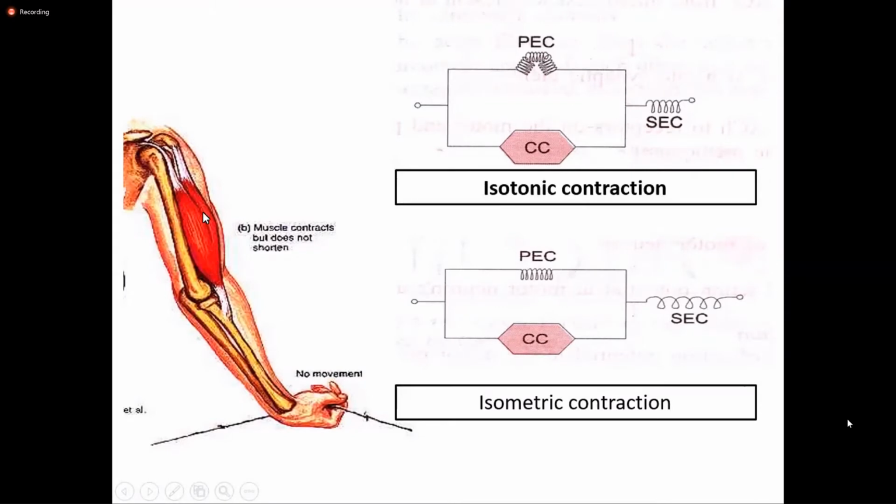Each muscle is composed of a group of muscle fibers, and these muscle fibers are surrounded by connective tissue. And here we can see the muscle attaches to the bone.